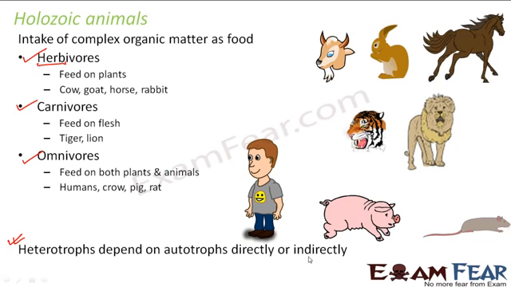If you look at the herbivores, they are directly dependent on plants. But if you look at the carnivores, they are indirectly dependent on plants, because the carnivores feed on other animals. For example, a lion can feed on a goat. But the goat in turn feeds on the plants. So if there are no plants, there will be no goat, because goat cannot survive without plants. Now if there are no goat, then carnivores, that is lion, cannot survive. So lion is also dependent on plants, but it is not directly dependent on plants. It is indirectly dependent on plants. So we can say that heterotrophs will always depend on autotrophs, either directly or indirectly.